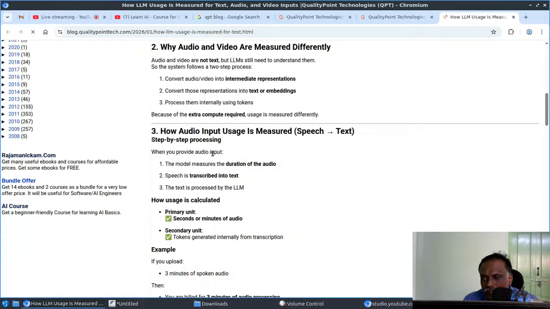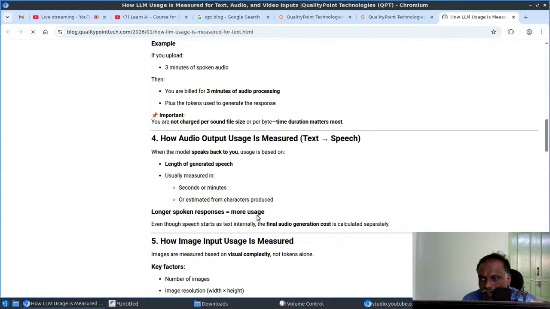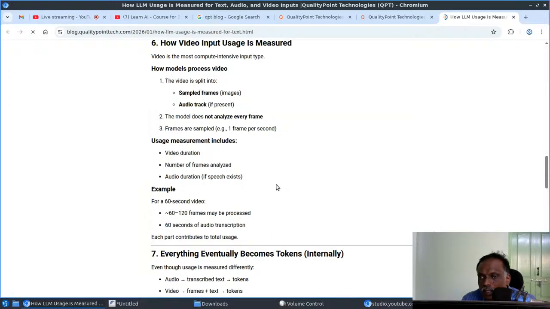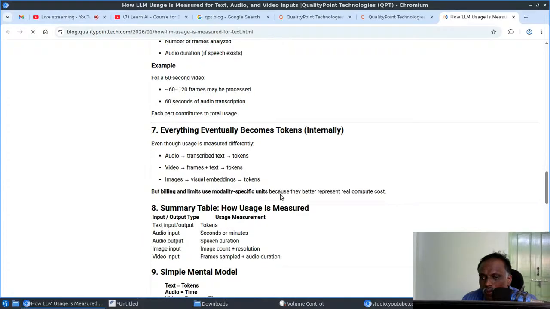Apart from text tokens, they are measuring other things, not the file size. Normally we think of the file size, but it is not the file size. It is like minutes of audio, so the audio length. In the case of videos it is a bit different. For images, it includes the resolution, number of images, and visual details. For video, it includes frames also, and if there are audio tracks, it will consider those also. So it's a combination of things.